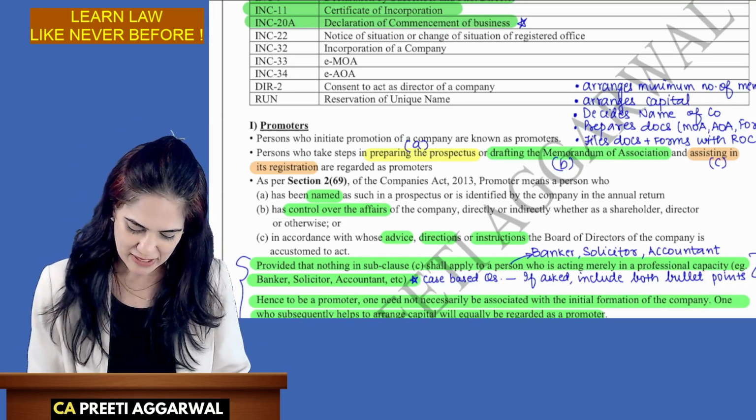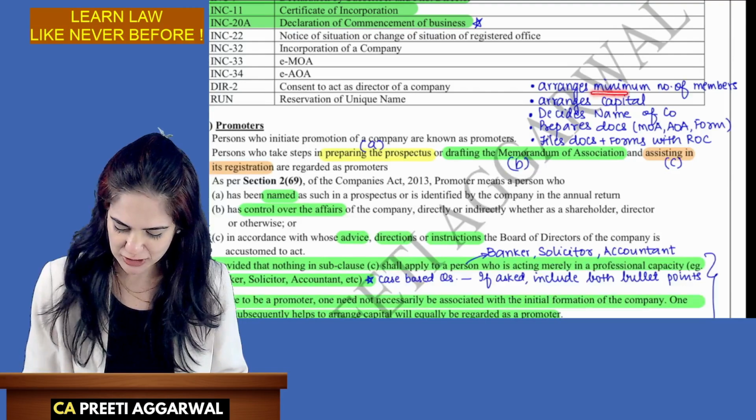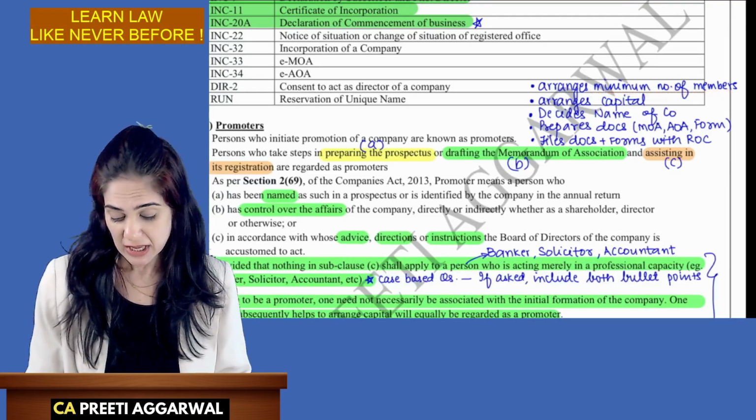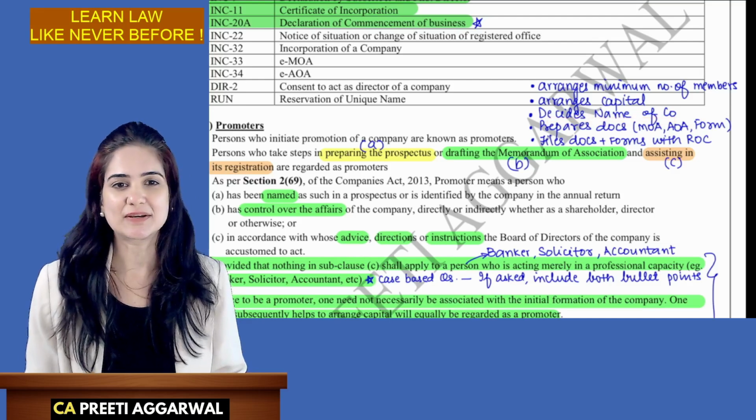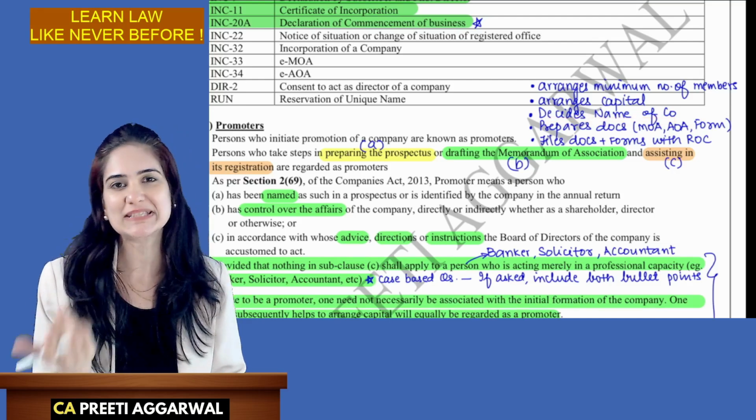So broadly speaking, a promoter is a person who arranges for the minimum number of members. He arranges capital. He decides the name of the company, or I should say they decide. It's not a single promoter.